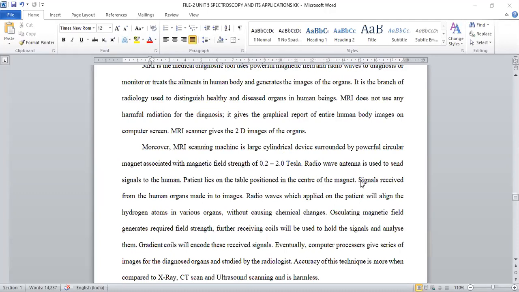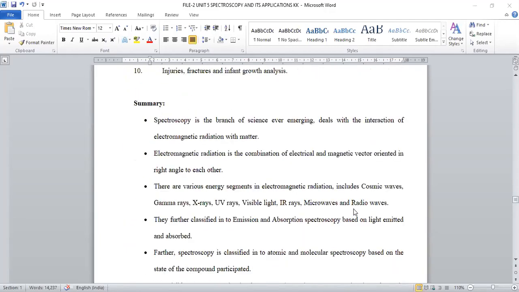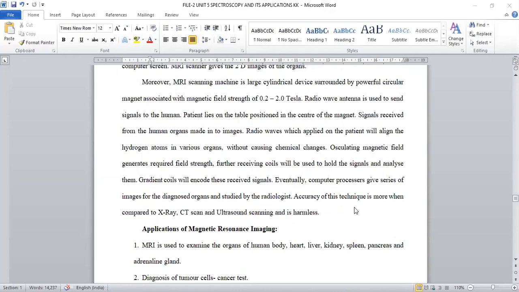So a circular magnet will be taken in this. That circular magnet surrounds the patient, and another strong magnetic field is also present at the bottom, on which the patient is lying. So we are applying perpendicular radio frequency and external magnetic field both, right? When this magnetic field and radio frequency are applied, water molecules present in the person will be aligned with that external magnetic field.